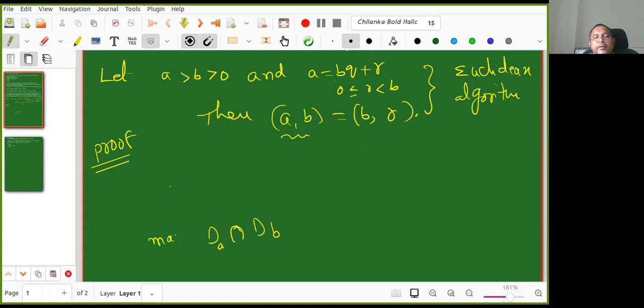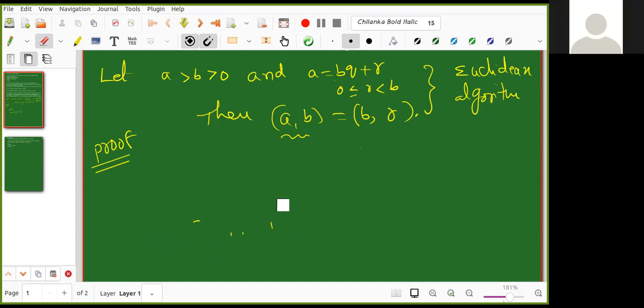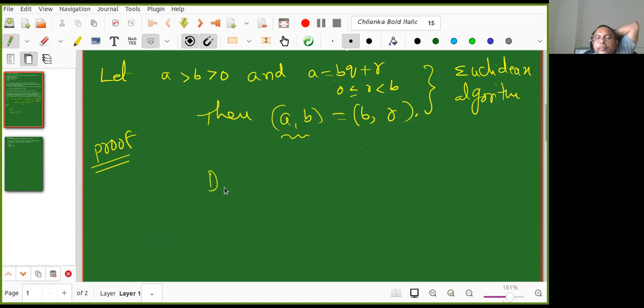Now, if I take the maximum, what will I get? The maximum value of the common divisors. Yeah, that is exactly the GCD, the greatest common divisor. Is it clear now, Farah? Yes, sir. Because you joined today, I'm explaining to you. So now you will also follow. So D(A) intersection D(B) is